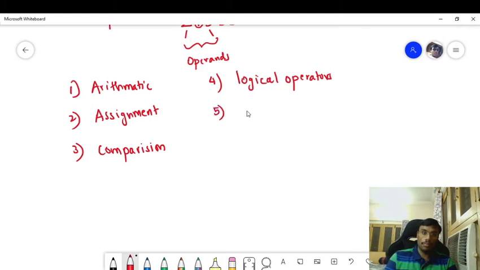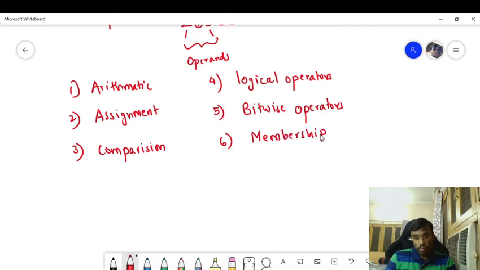Fifth, bitwise operators. Sixth, membership operators. Seventh, the last operator, is the identity operator. So these are the 7 different types of operators present in Python programming language.